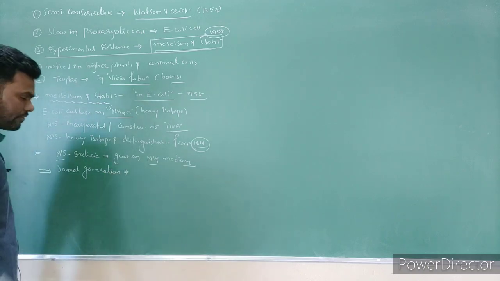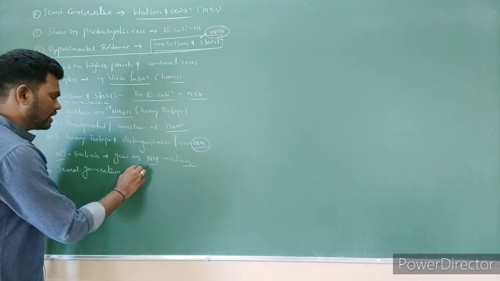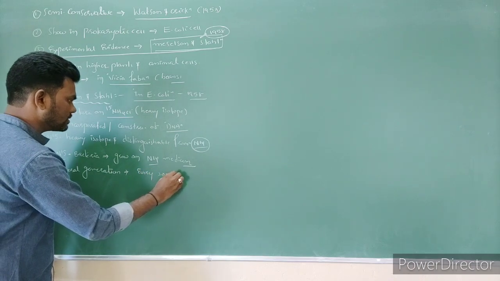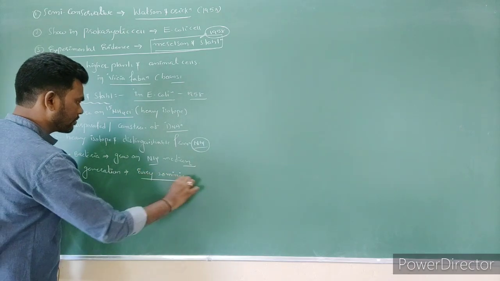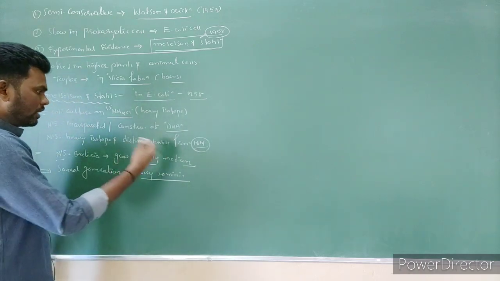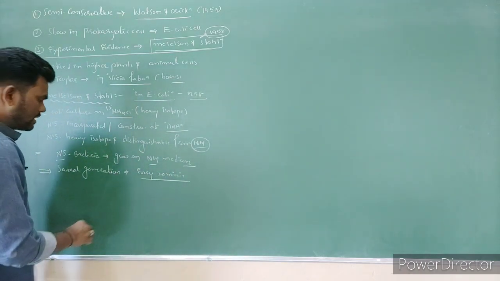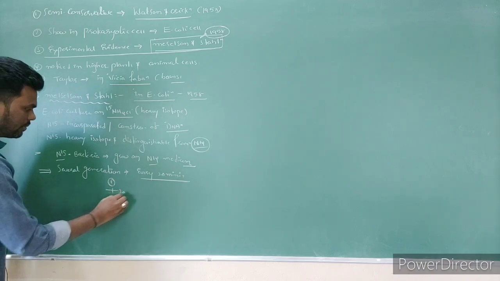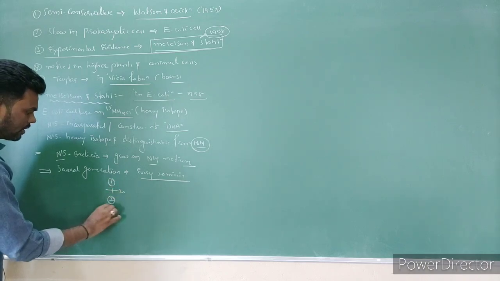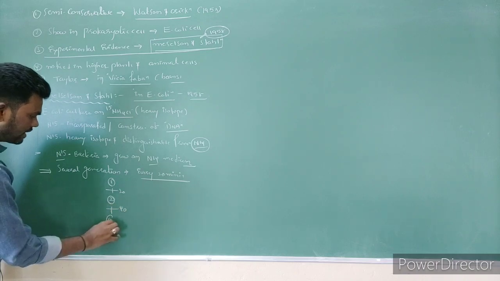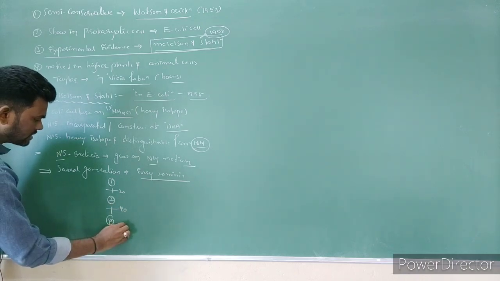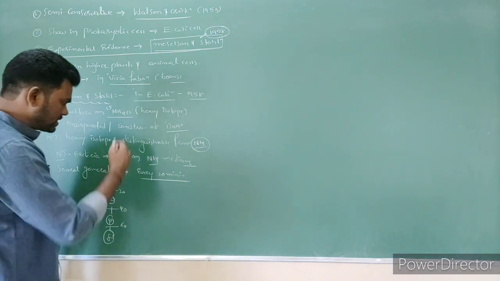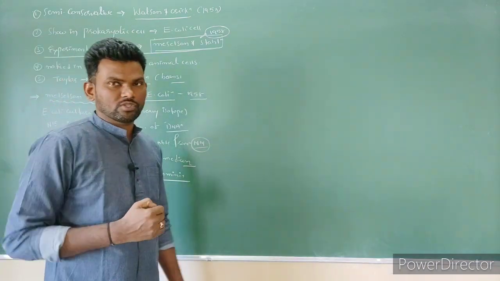Then they observed several generations. The E. coli can double every 20 minutes. For example, this is one DNA. After 20 minutes, 2 DNAs are formed, after 40 minutes 4 DNAs are formed, and after 60 minutes 8 DNA molecules are formed. Like this, they observed several generations of the DNA.